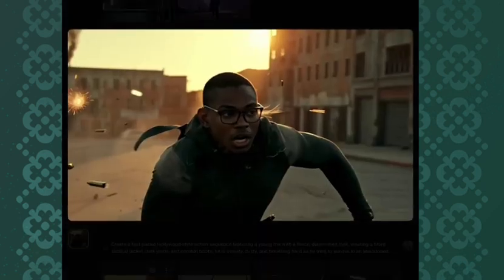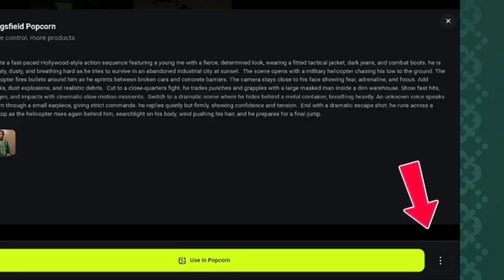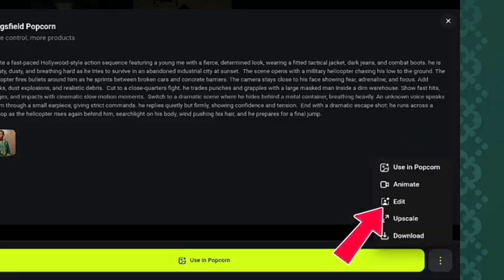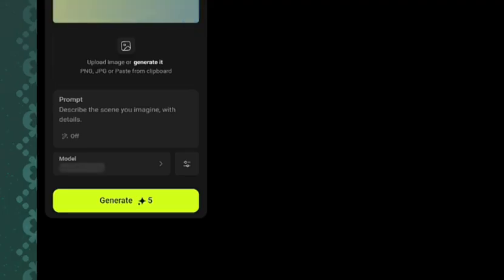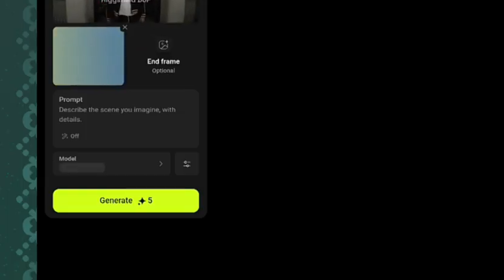When I tap on the image, you are going to see these 3 dots here. You click on it, and when you click on it, you are going to see animate. As you can see, all you have to do is animate. When you click on animate, it will ask you to put your prompt here. What do you want the image to do? You have to put your prompt.